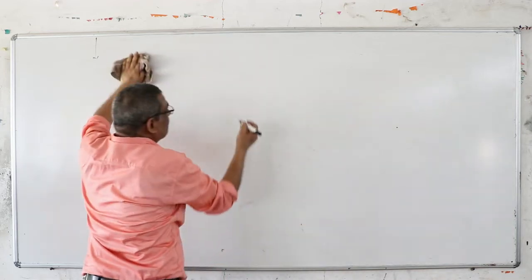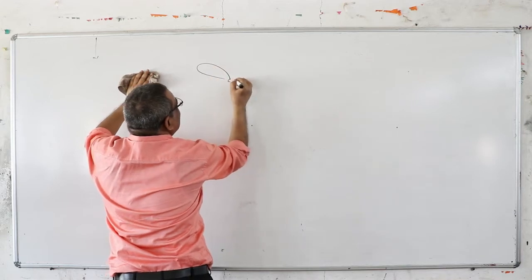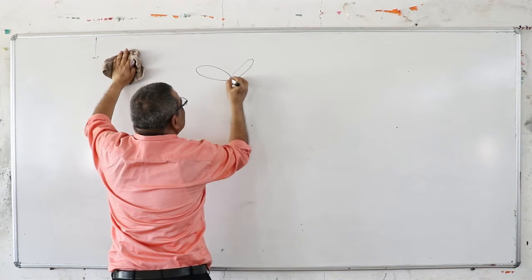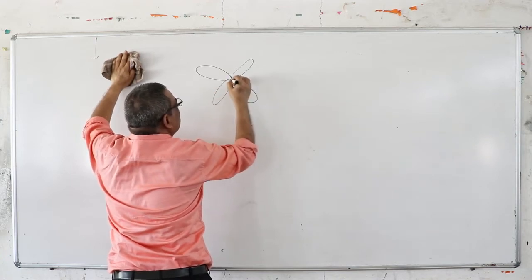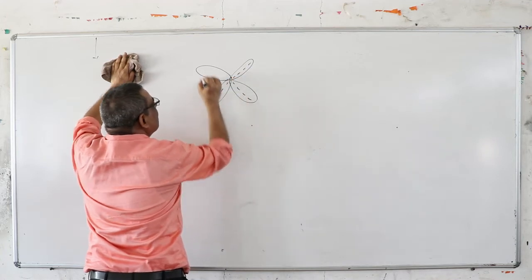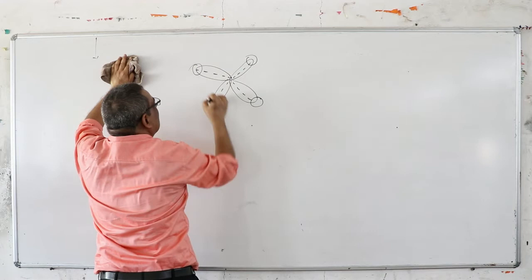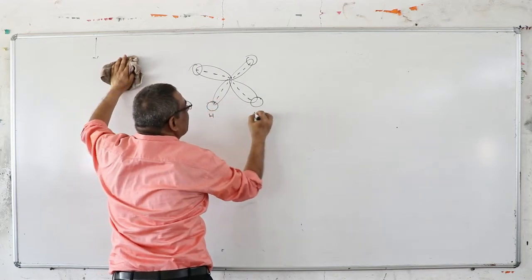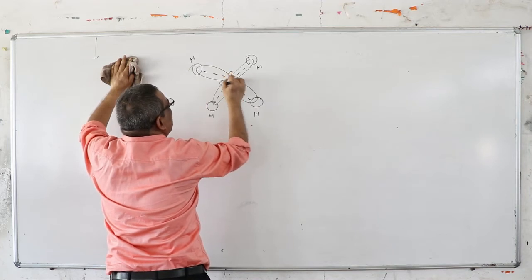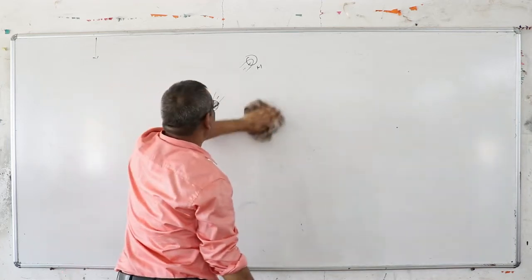In 3 dimensions, the central atom tends to orient in such a way that the distance and stability will be more. This is the carbon atom. Hybridization is the concept of interaction. This is the hydrogen orbital. One carbon can accommodate a maximum of 4. This is the back view, and it looks tetrahedral.